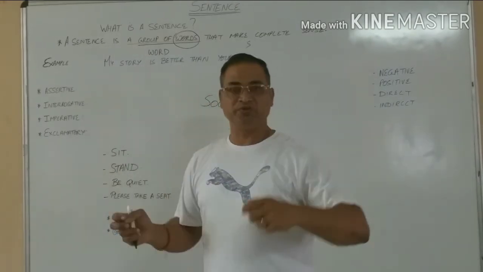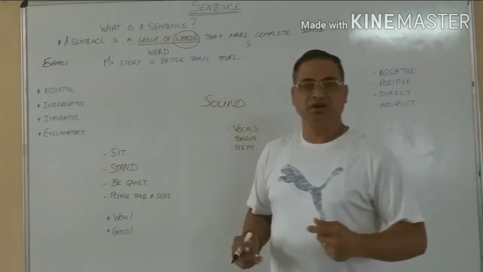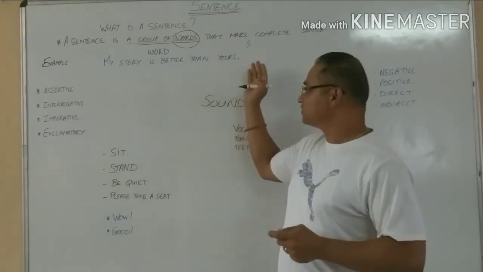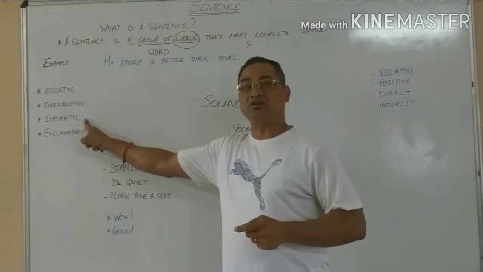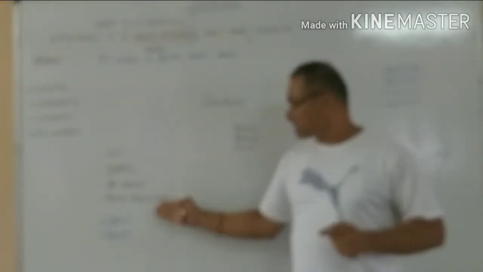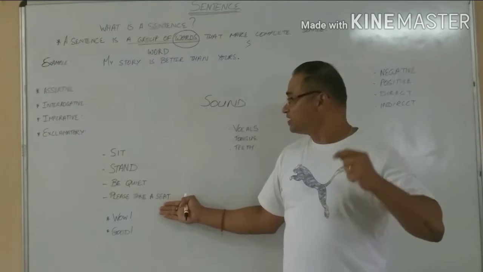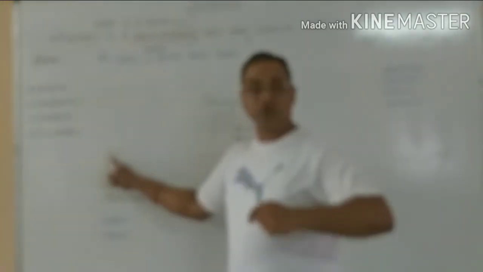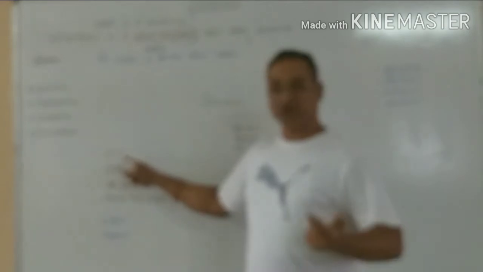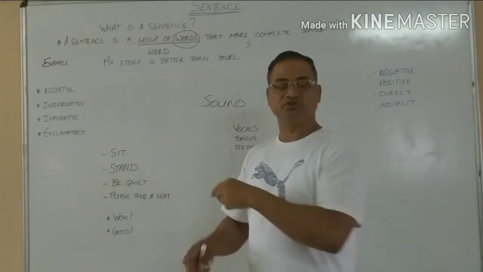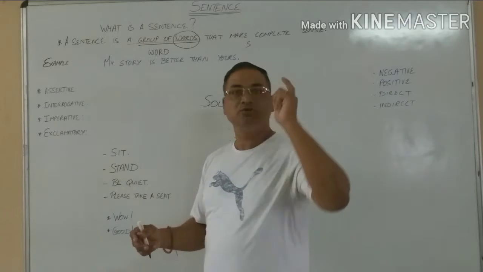The sentence has to be in perfect syntax. As English people say, it has to be in perfect syntax to make perfect sense. One has to follow the other. But if I use imperative sentences, which could be commands, orders, requests, over here I do not have a complete sentence, but it is just one word which is also understood. If I say sit, it's understood that you sit. So the subject you is omitted, but it is understood that you sit.